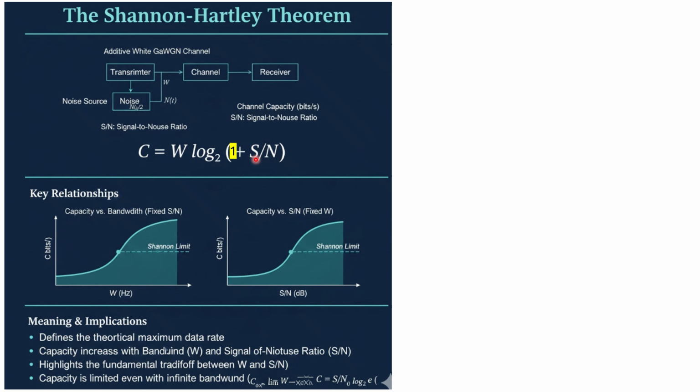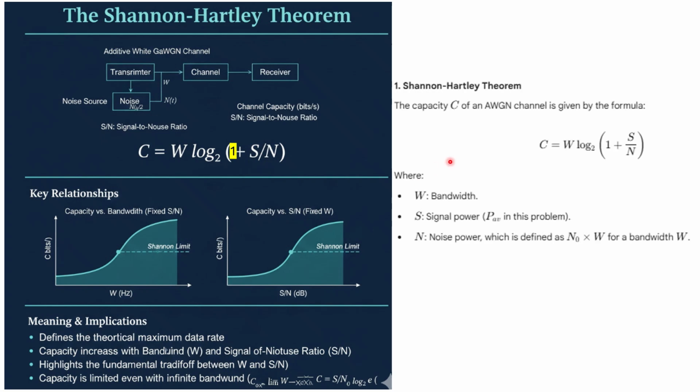But this part will not be 0. Of course, the signal to noise ratio will be something. So we are starting from about 0, and then what will be the maximum value of this part? Even if your W is infinity, your x into 1 plus x divided by x, this part cannot be 0, so it will reach some limit that is called Shannon limit. Similarly, put the values of S by N from 0 to infinity, and you will get the value. So at 0, again log 1 is almost 0, and then for Shannon limit it will reach the highest values.